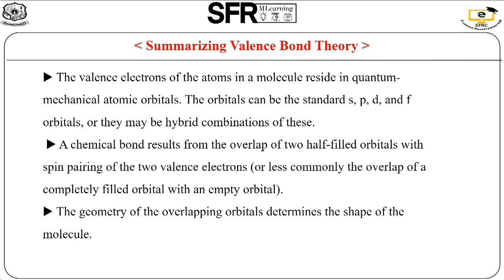So what about the third conclusion? The VB theory predicts the geometry of the molecules. The geometry of the overlap of atomic orbitals determines the shape of the molecule. For example, for a molecule, we have to know the geometry of the molecule. Using the VB theory, we can predict the geometry as well as the bond angle of the molecule.